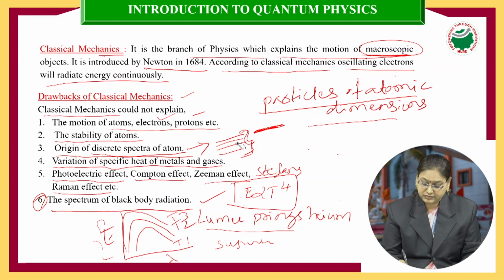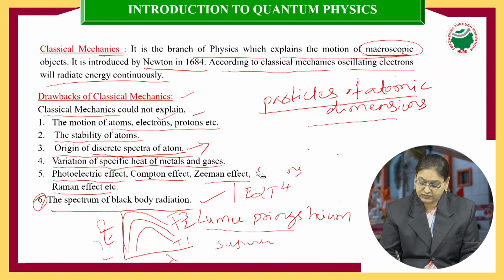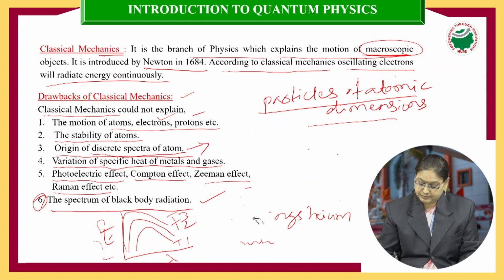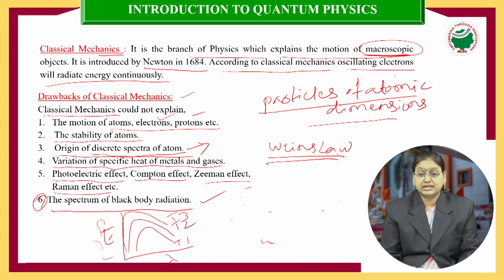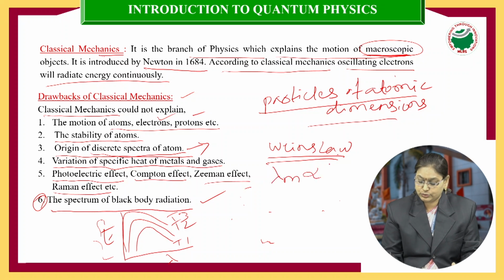First, Wien is a scientist. He has given Wien's law. Wien's law says that the maximum energy point shifts towards shorter wavelengths as temperature is increased. That is, lambda m is inversely proportional to T, or lambda m into T is equal to a constant.